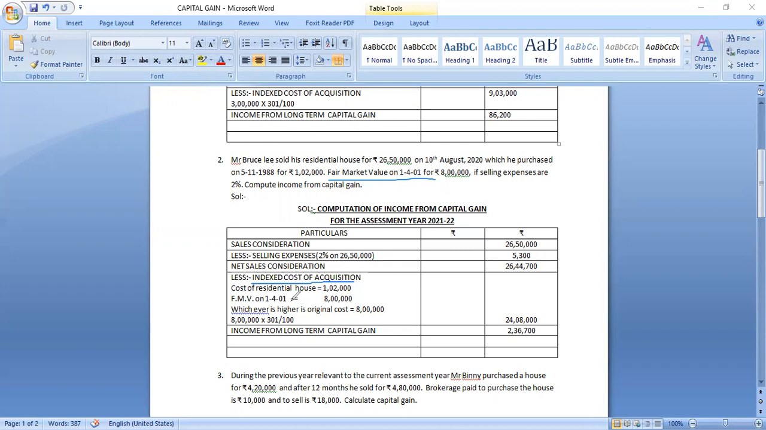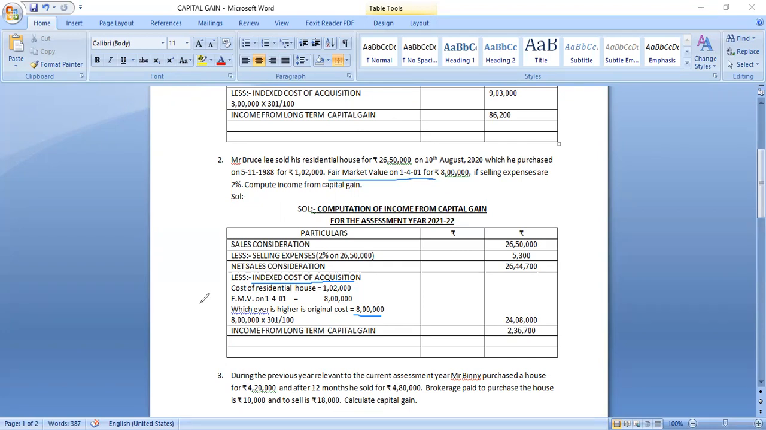But you have to compare it with fair market value, FMV. It is given in the problem. Whichever is higher, that is called the original cost of the property, 8 lakhs. 8 lakhs into, you have to take the value of previous year index value 301 divided by 100. 100 is the index value of 2001. Because if property is purchased before 2001, the index value will be 100 only. Let you remember it.